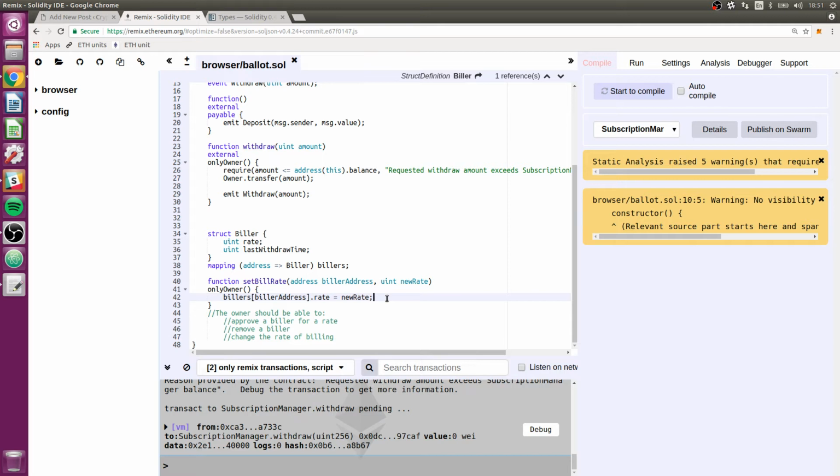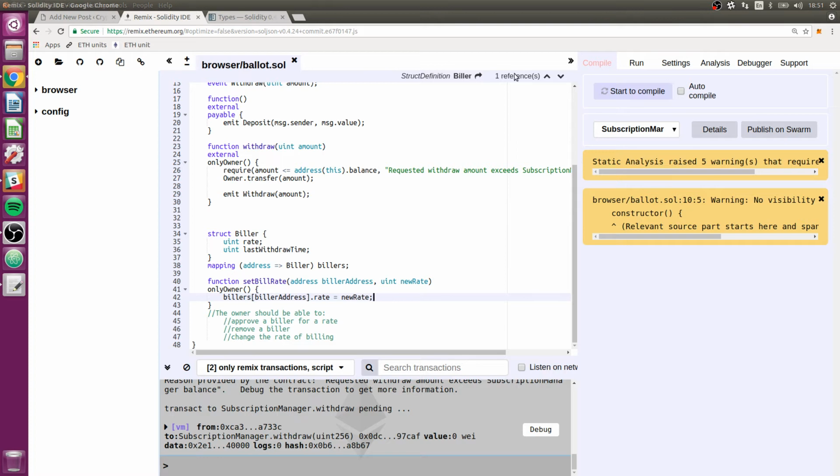I'm not sure how clear that is, but what I'm trying to say is that if the biller has some unprocessed time that they haven't billed for yet, and we increase or lower the rate, the next time they come and bill, that new rate is going to retroactively apply to everything they haven't billed for yet, which we don't want. We'd like the user to be able to change the rate and have it effective immediately, without this weird retroactive effect.